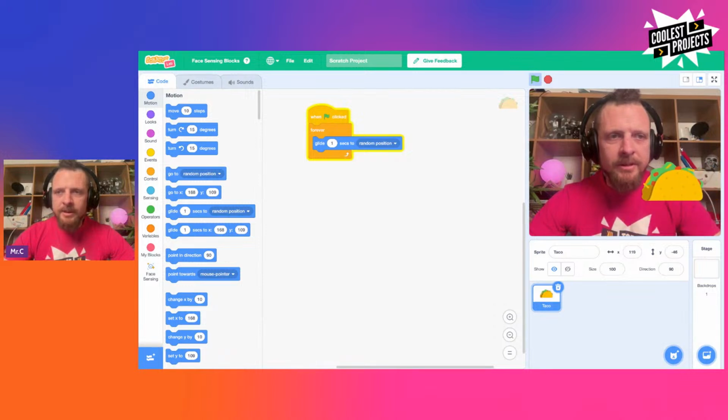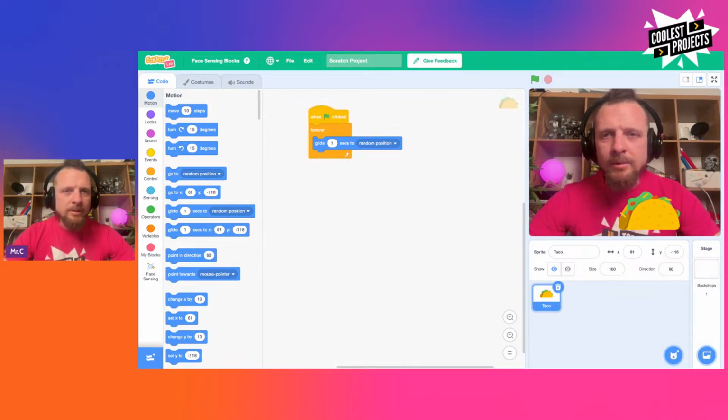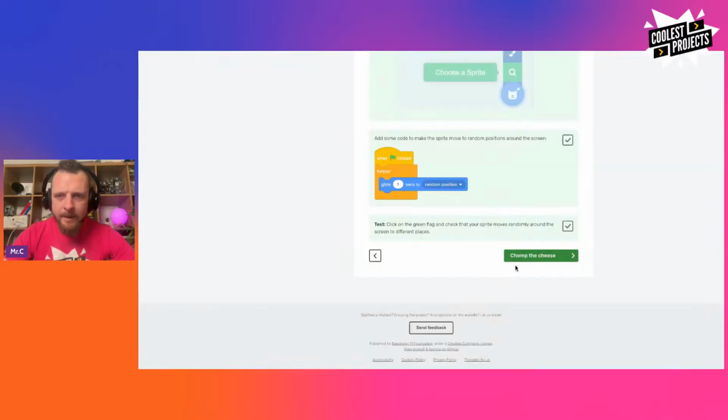Okay, so now when I click the green flag, my taco should glide. Oh, cool, he's moving around. All right, so he's quite big though. All right, we'll have a look at that in a minute. That's fine. Okay, cool. So now my taco moves. Awesome. Click on the green flag and check your sprite moves randomly around the screen in different places. We did that. It definitely does.